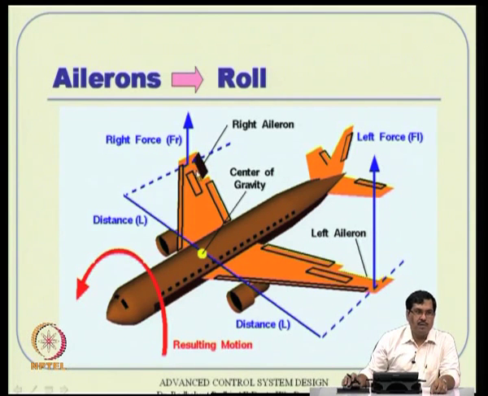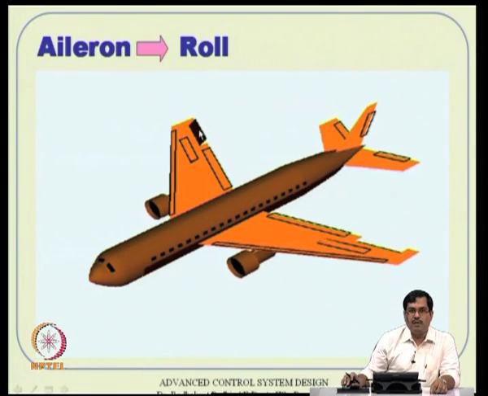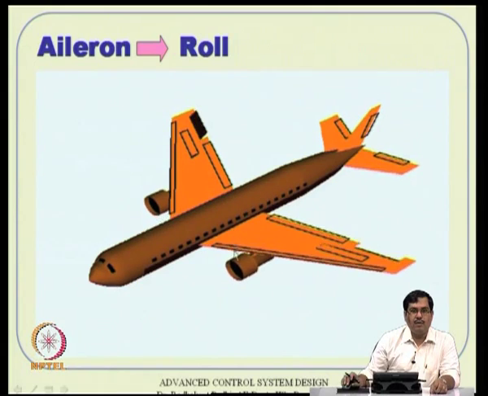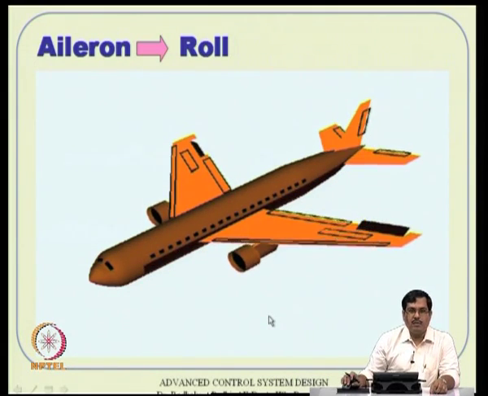By deflecting down, you are increasing the angle of attack, so the lift force becomes more. So you have a larger force here and a smaller force there, which means there is a differential force that is not on the CG, it is far away from the CG. So it will create a moment about the CG. The moment you deflect up and down, the aircraft will roll like that. This effect is called the rolling effect.